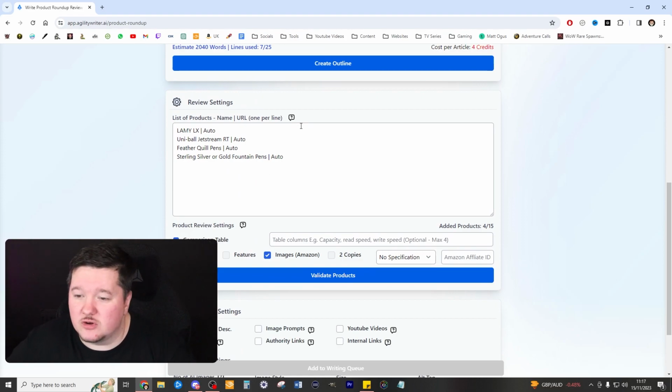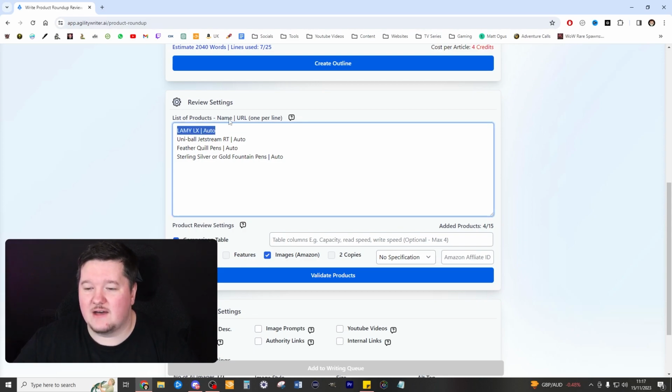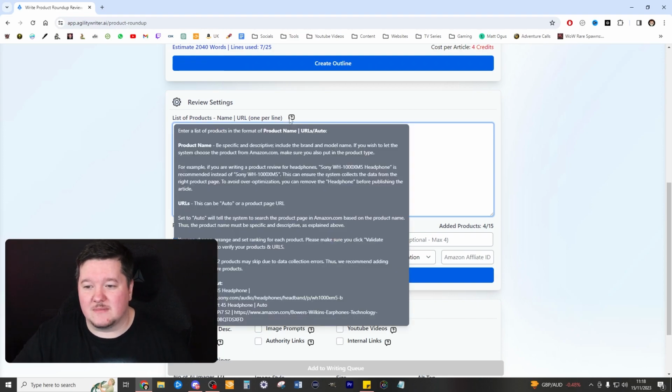Now going down, I'm looking at the review settings here, and I can see here that we have a bunch of different pens, and the majority here aren't really ones I want to look at. I want to really have a good mixture of best pen, good quality, good cost, and a cheaper cost as well. They all need to look good. So I'm just going to research these and then add some links in from Amazon myself.